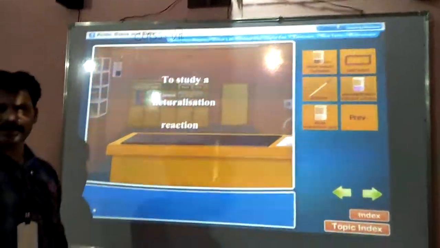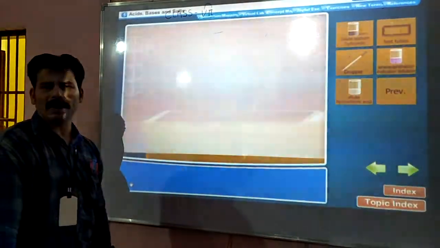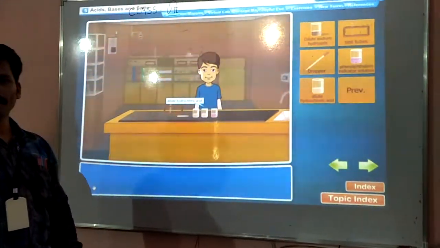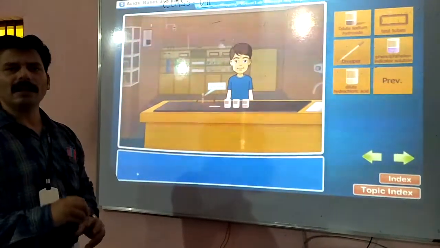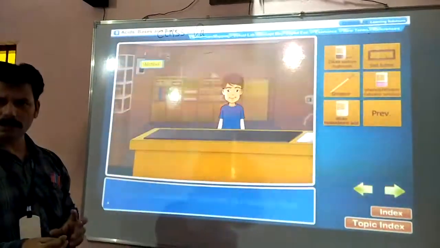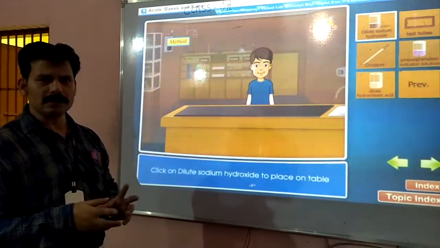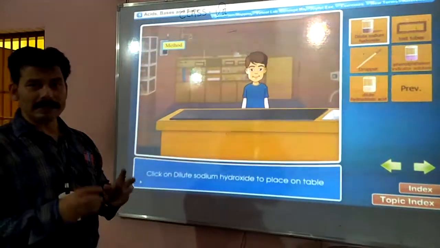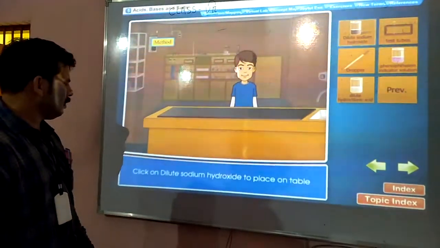Now the neutralization reaction. What is neutralization? The effect of the acid is neutralized by the base. If we add acid into the base, it will form salt and water. So this means acid plus base gives us salt and water. That means the effect of the acid is neutralized by the base. So these are the things.